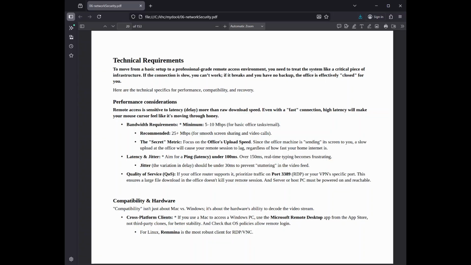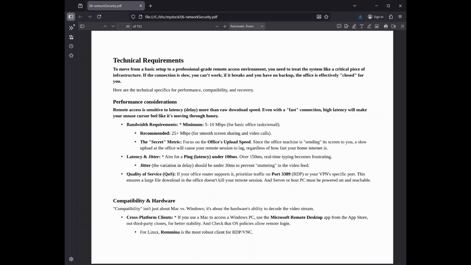Latency and jitter: aim for a ping, or latency, under 100 milliseconds. Over 150 milliseconds, real-time typing becomes frustrating. Jitter, the variation in delay, should be under 30 milliseconds to prevent stuttering in the video feed.